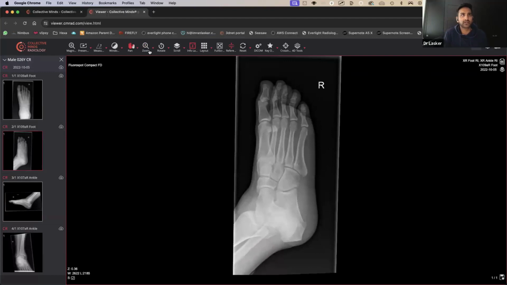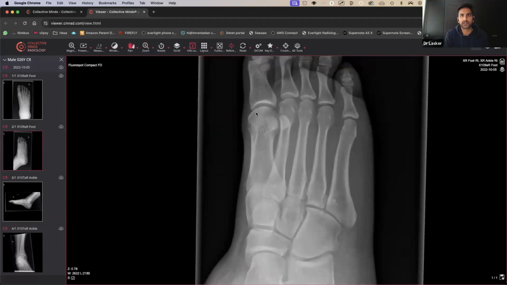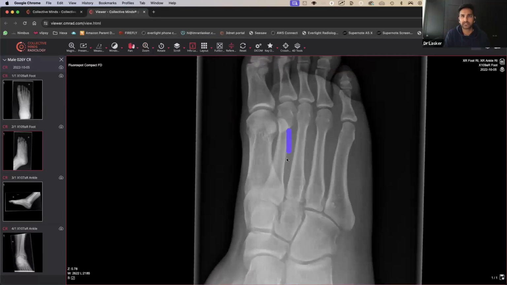And the thing that I always say to do, and for those that come to my webinars a lot, is always try and look at the shafts of the metatarsals first and make sure they look very, very smooth all the way along, and make sure there's no evidence of any periosteal reaction. It doesn't look fuzzy or anything like that, because so often stress fractures can be missed. And so we're doing a good job. We haven't seen anything looking like a stress fracture.